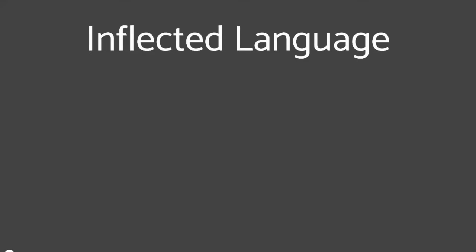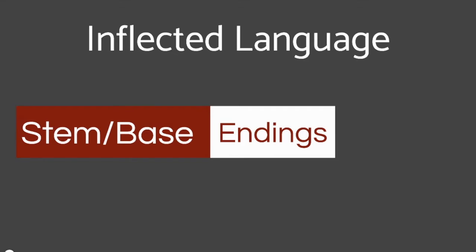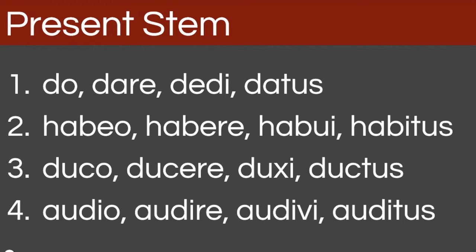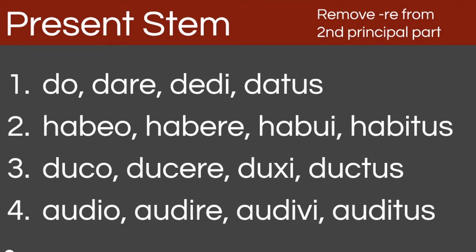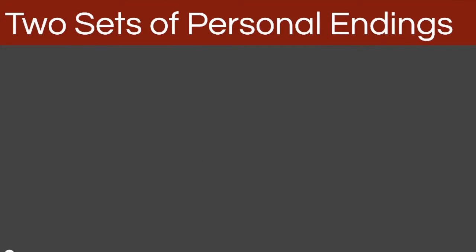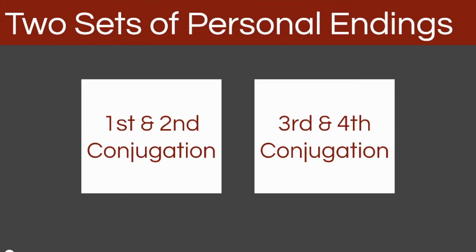Again, inflected language. The definition is going to come from the stem or the base, and what the word does in the sentence is going to come from the endings. And when it comes to verbs, it will be personal endings. Reminder of the present stem, you're always going to take the RE from the second principal part, and it will always end in a vowel. So what you need to know is that there are two sets of personal endings. There's one for the first and second conjugation and one for the third and fourth.